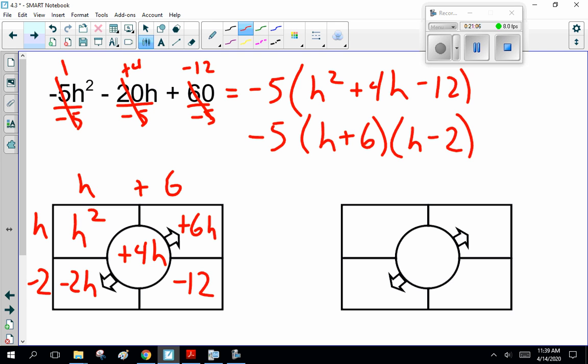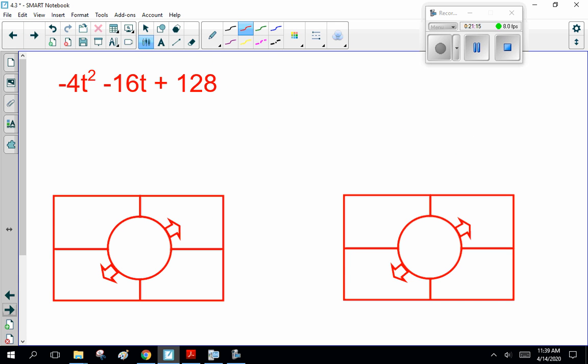Yes! All right? Now, a couple more. If you guys have got this, go do the check your understanding, but I'm going to do a couple more. Now, minus 4t squared minus 16t plus 128. I'm going to pause the recording. We'll come back and compare answers, okay?